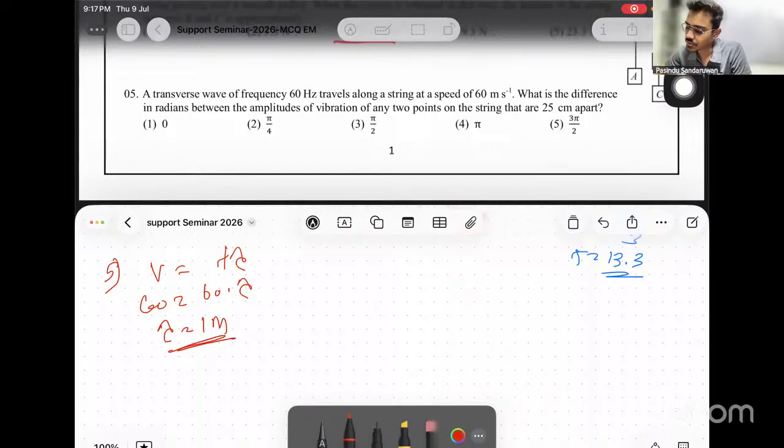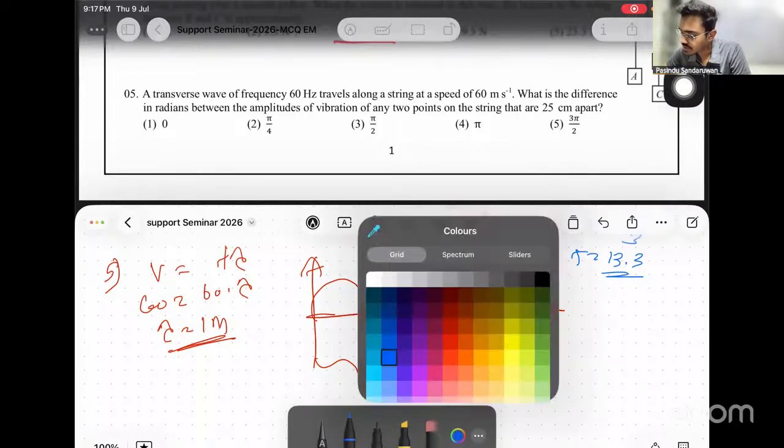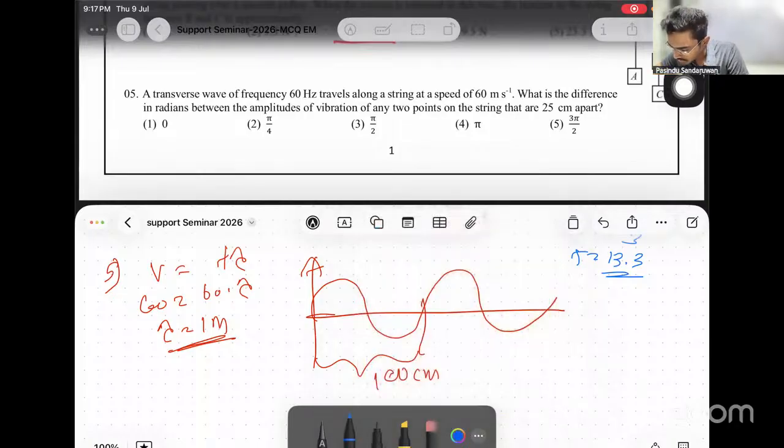Lambda equals 1 meter. Now this wave goes like this, sinusoidal. Lambda is 1 meter, 100 centimeters. You asked about 2 points 25 centimeters apart, which is 1/4 of the wavelength.